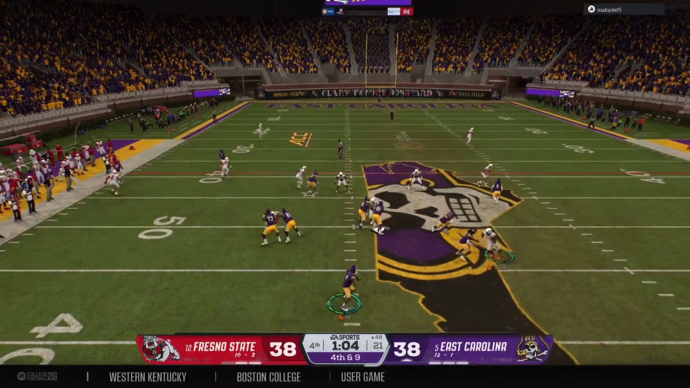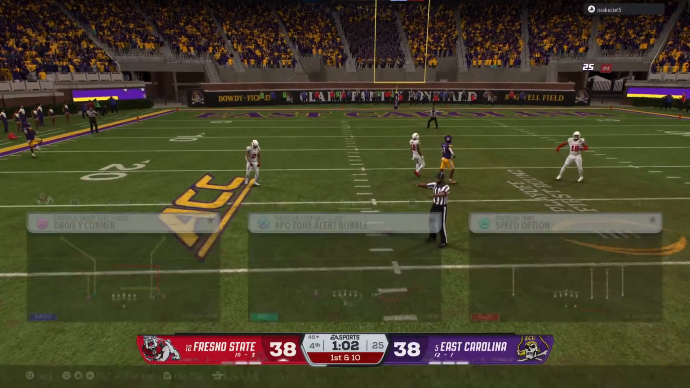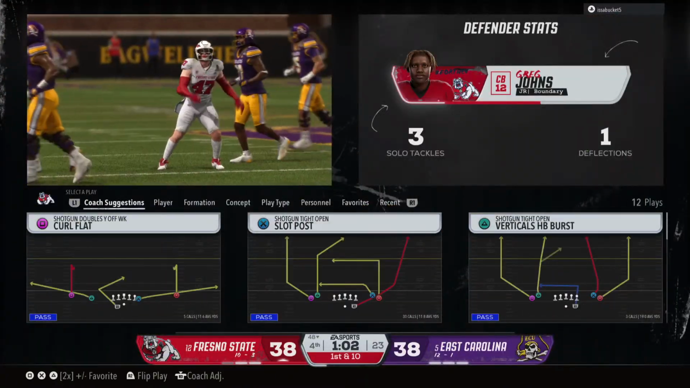This could be the game here. Fires it to the wideout. And it's broken up there. Great play on 4th down stop.